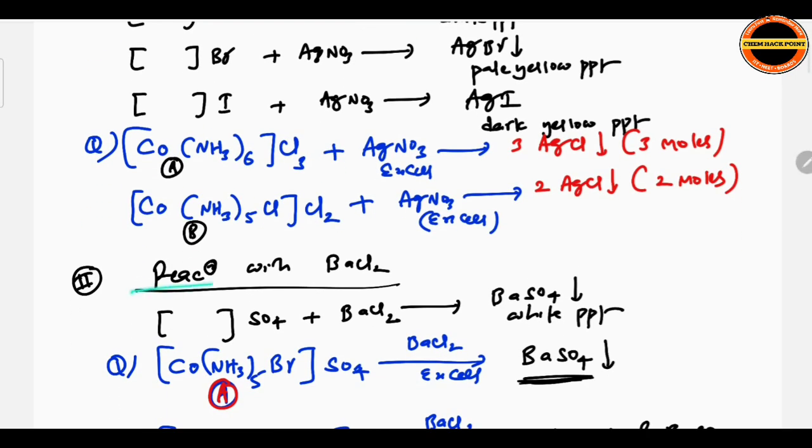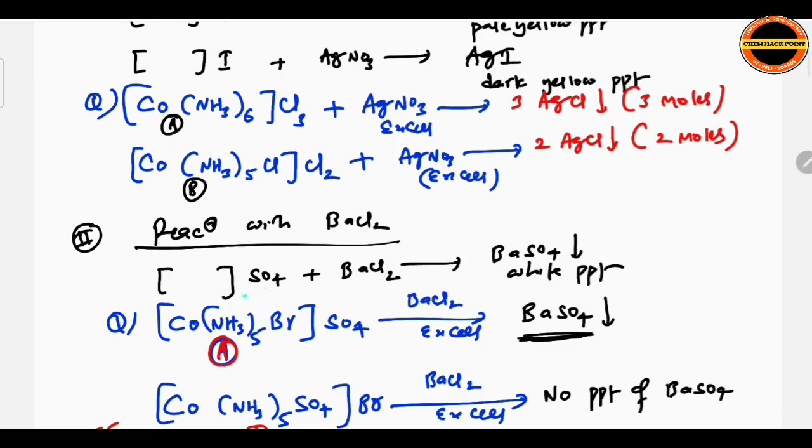Another method, reaction with BaCl2. Here it is reacting with sulfate, reaction with BaCl2.